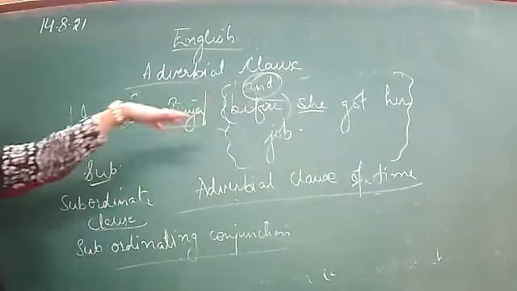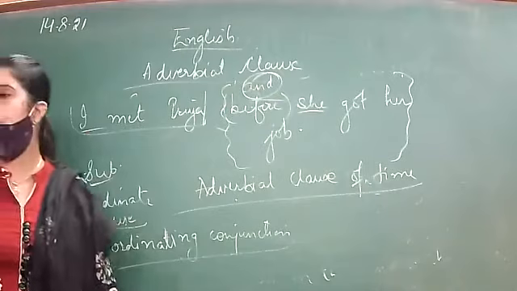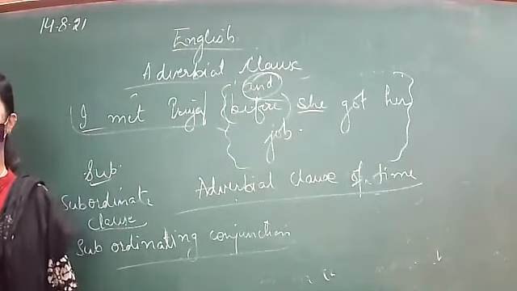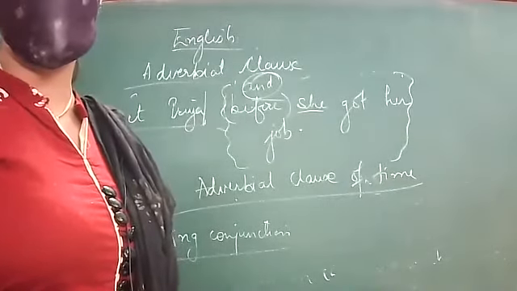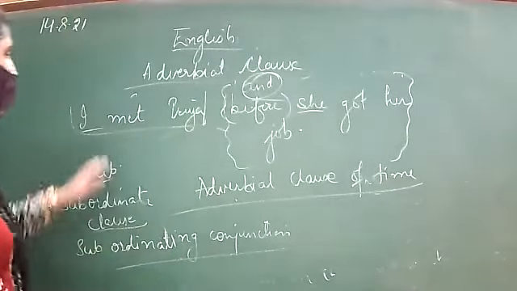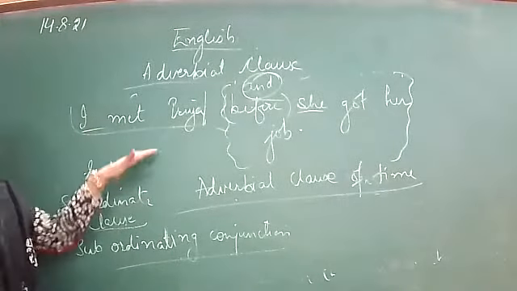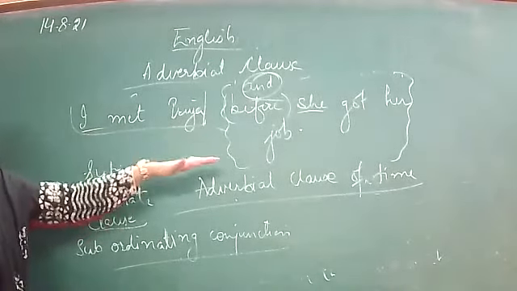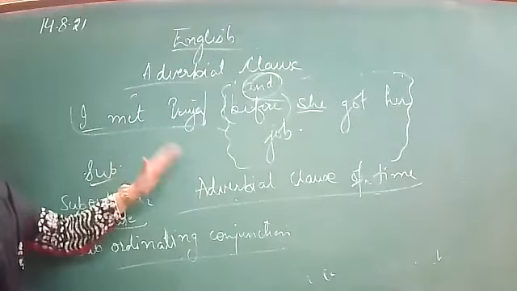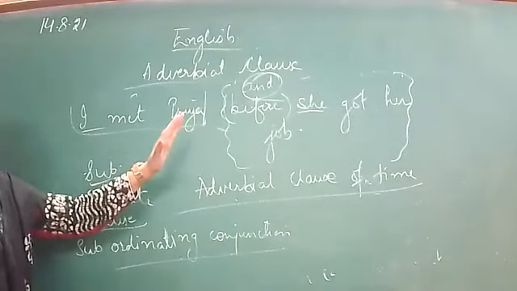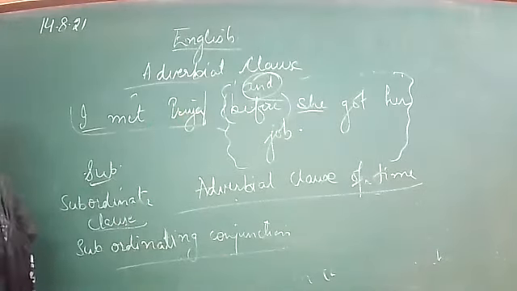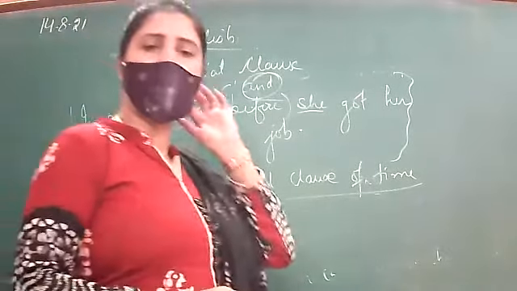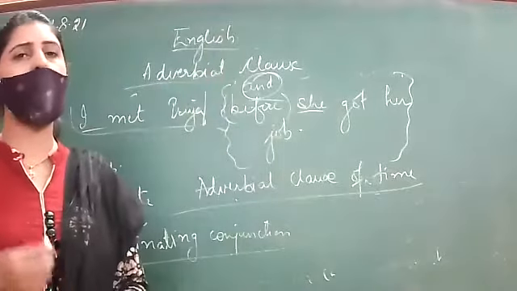When the conjunctions are joining clauses of equal rank, then what is it called? It is called coordinating conjunctions. But when one clause is the principal clause and the other is dependent, and the conjunctions being used to join the principal clause and the subordinate clause, these kinds of conjunctions are called subordinating conjunctions.